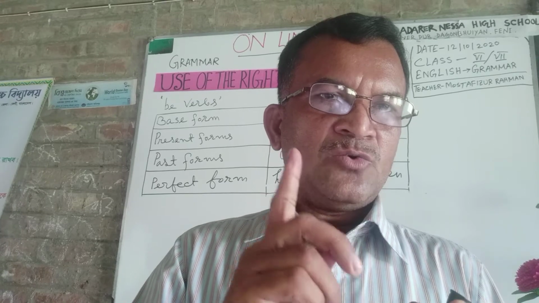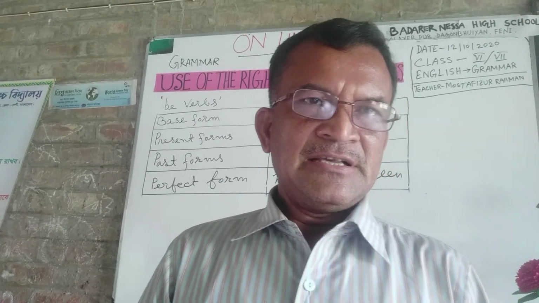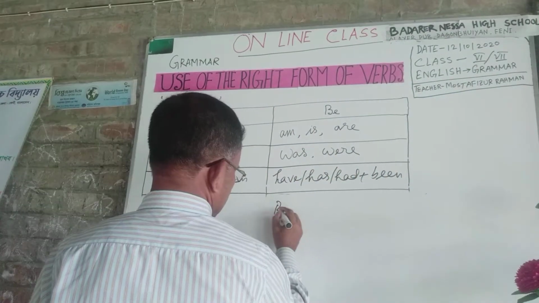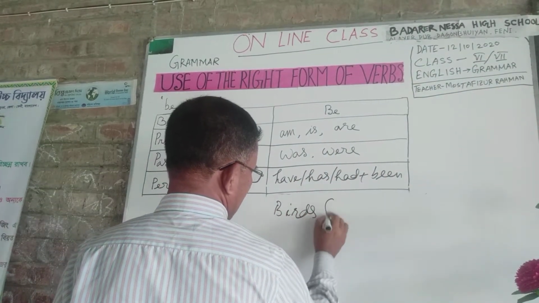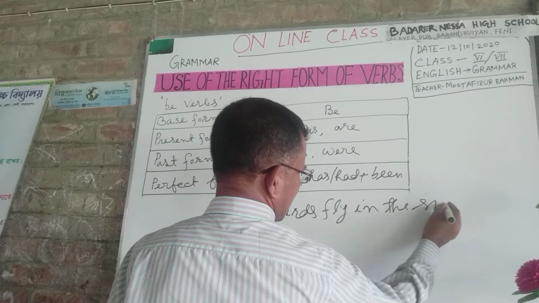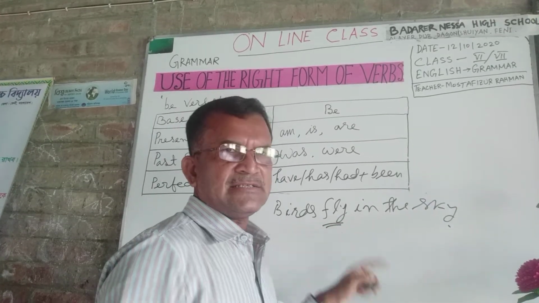Always remember, we use a verb after the subject, such as: Birds fly in the sky. Fly is a verb.